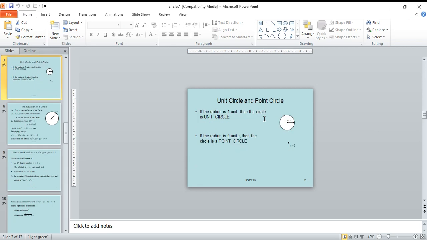Unit circle and point circle. A circle whose radius is 1 is a unit circle. A circle whose radius is 0 is called a point circle. An example is a full stop or a point, which does not contain any radius; that is, the radius is 0.